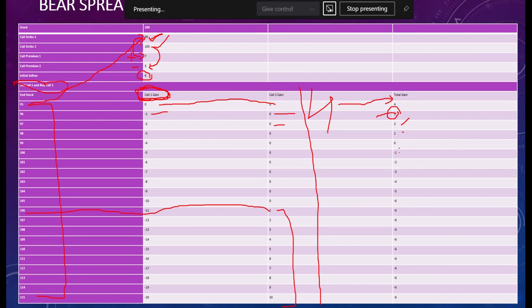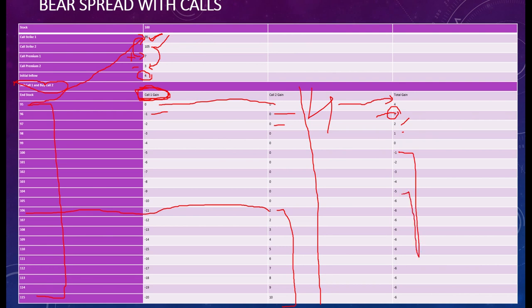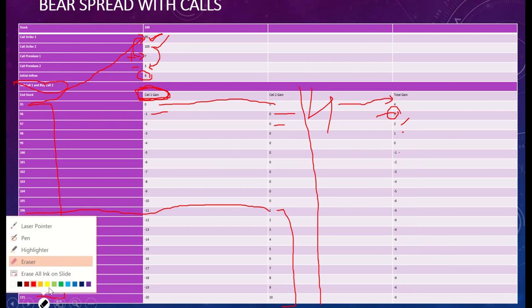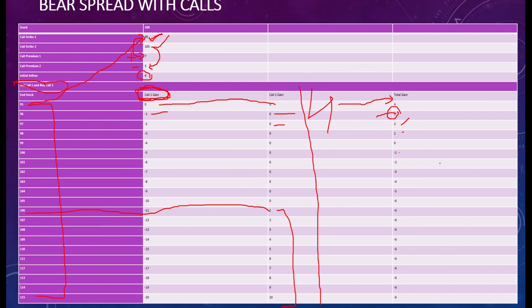from here you are at a loss from this point to this point, right? But after reaching a certain point like this, your losses will become constant, right? So after reaching a certain point, your loss would become constant and it will be -6 only, right? So till this point your losses are increasing, -5, and after this your losses are constant, right?